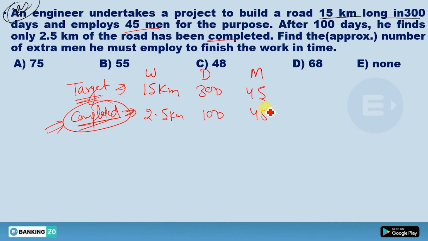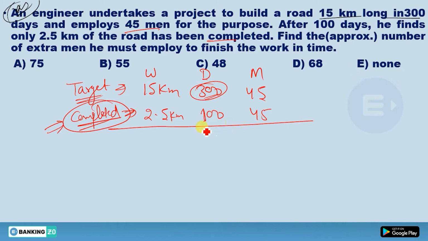Only 45 men. In the beginning he thought these 45 men would be sufficient to do this 15 km work in 300 days. But after 100 days he saw that they have done only 2.5 km work in 100 days.